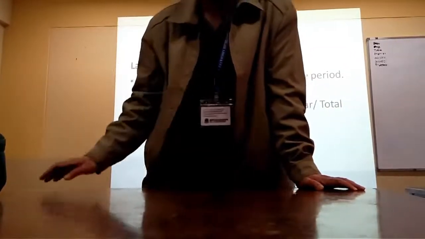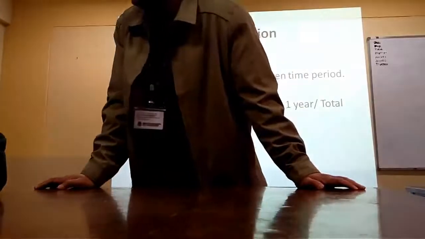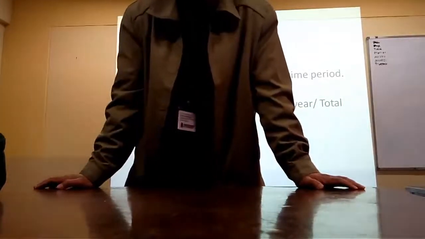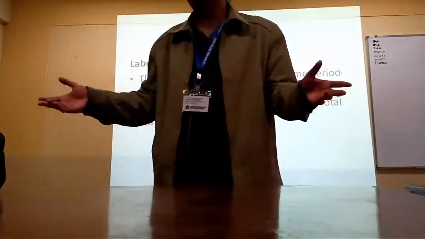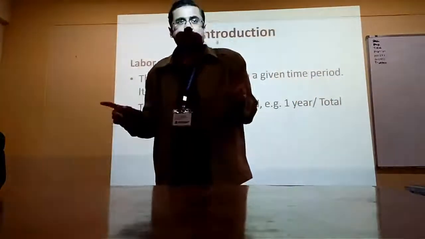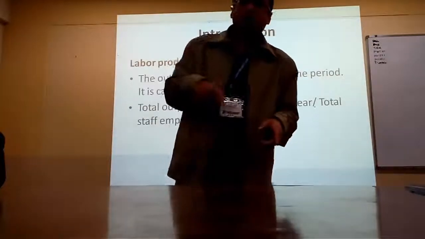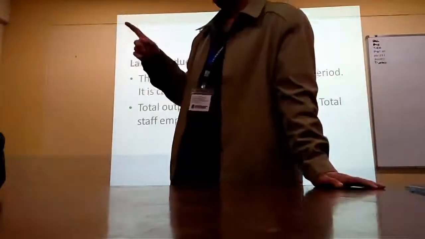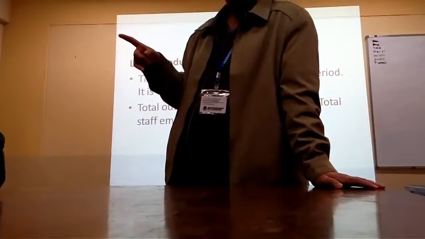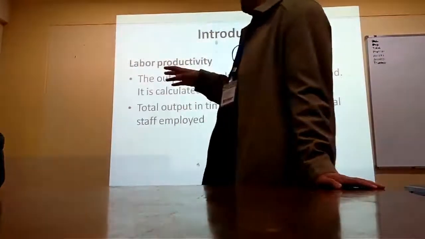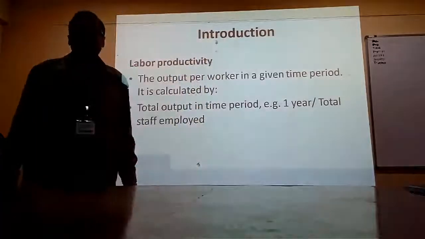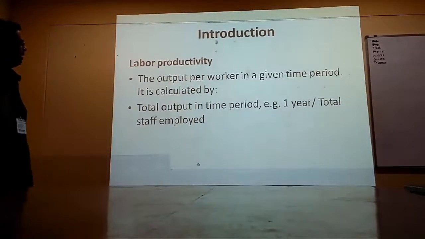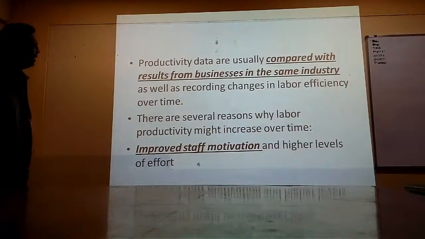What is the output per worker? 1,000 units. So which one is better? The second, where you are producing more units per unit of input. So this is the basic concept of productivity, and it is completely linked to the concept of efficiency.